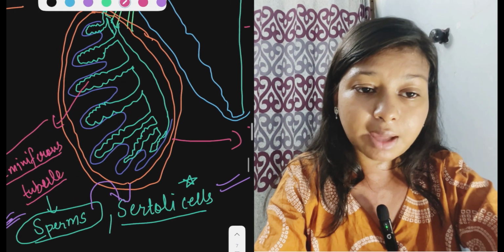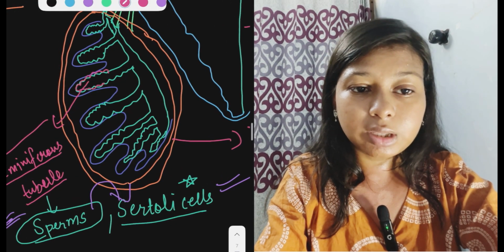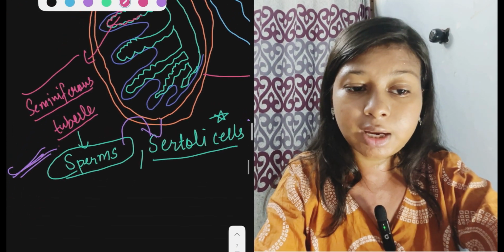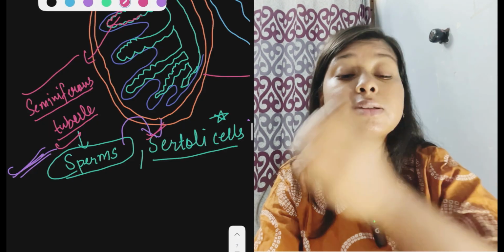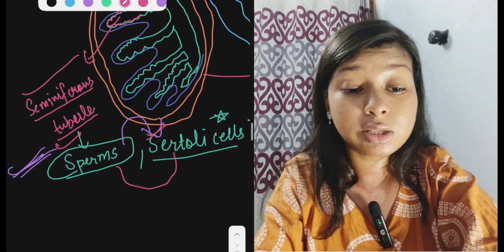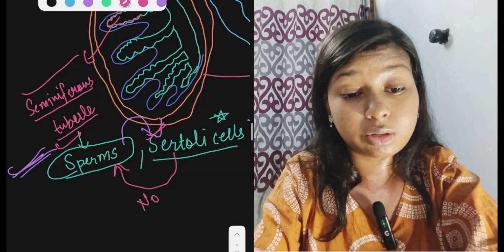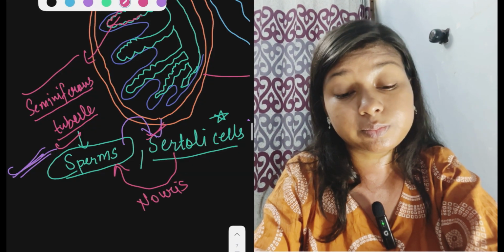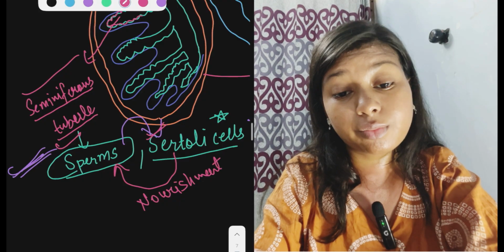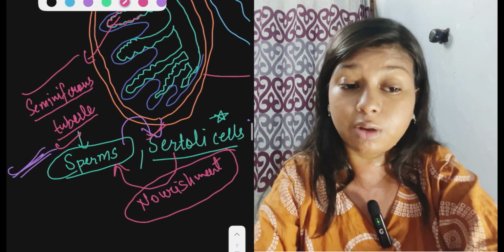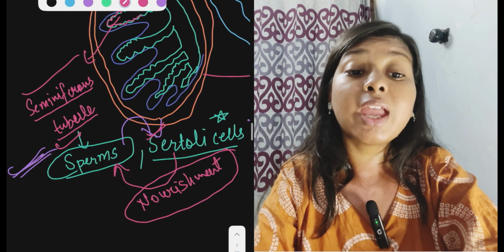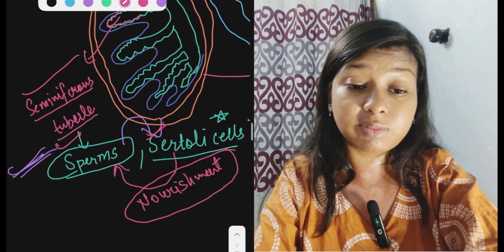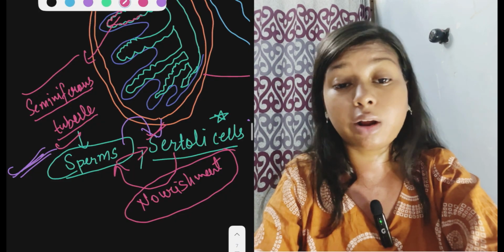These seminiferous tubules contain sperm and Sertoli cells. These Sertoli cells help in the nourishment of the sperm cell. When completely mature sperms are formed, they get embedded into the Sertoli cells for nourishment.